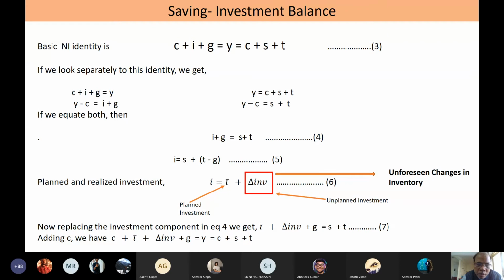So if I say income is the sum total of all the expenditures, including investment expenditure, and the investment expenditure has both planned and unplanned amounts, then the national income that we estimate is basically estimated in a realized sense, not in a planned sense. So in a realized sense, income is always equal to expenditure.